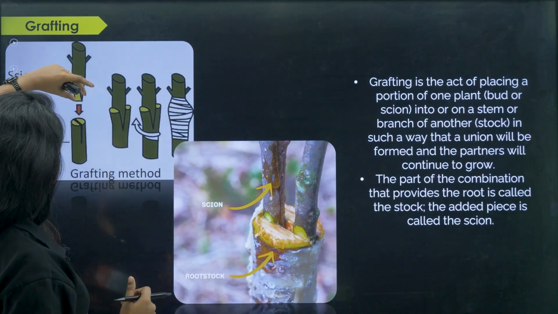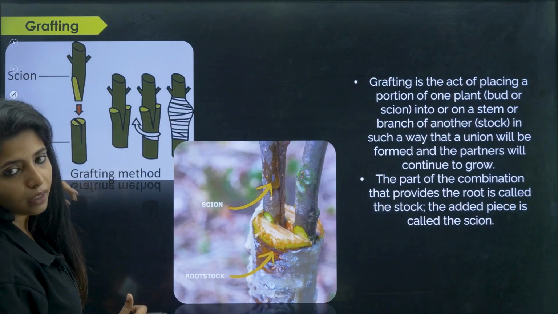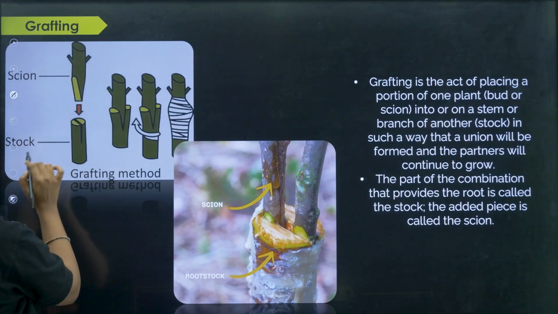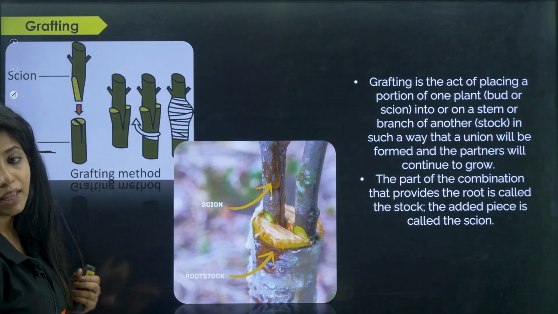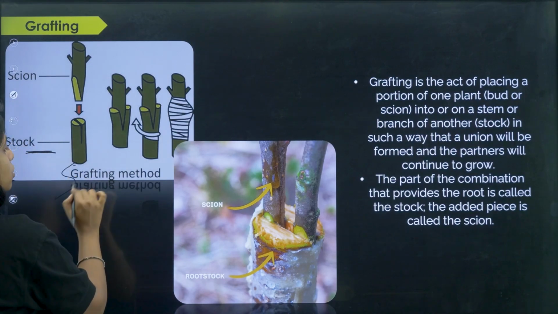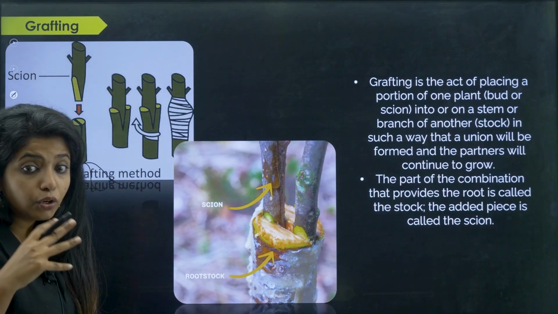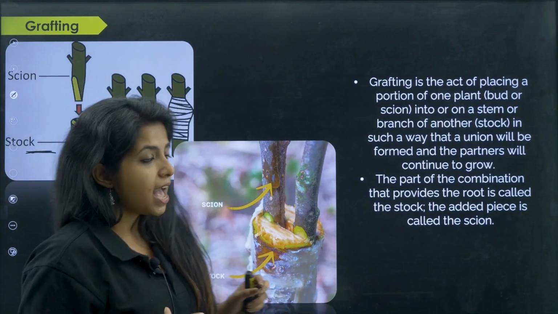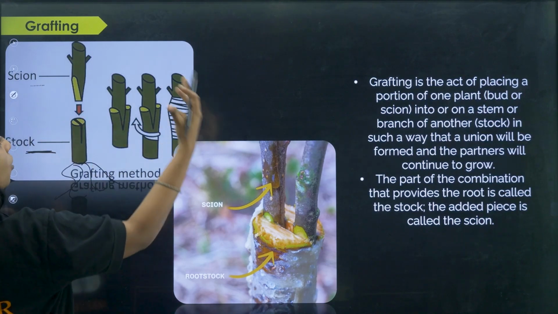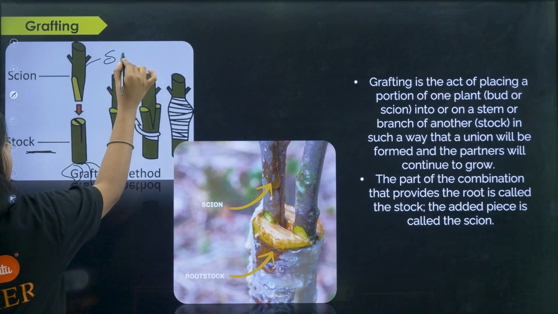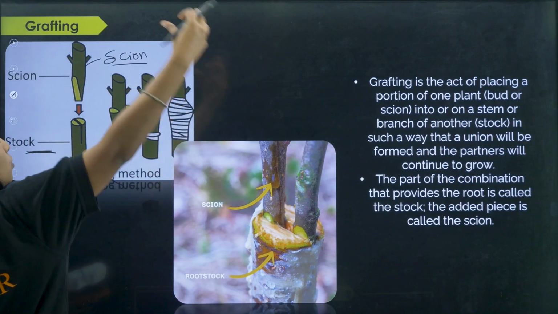So basically, one part which I am going to put in the other part, the lower part, I will be calling it a stock. The stock should be having good roots and everything, so that support is being maintained. And then I'll be putting something on it which is known as scion. I remember it like that. Scion is something that you are going to put on it.